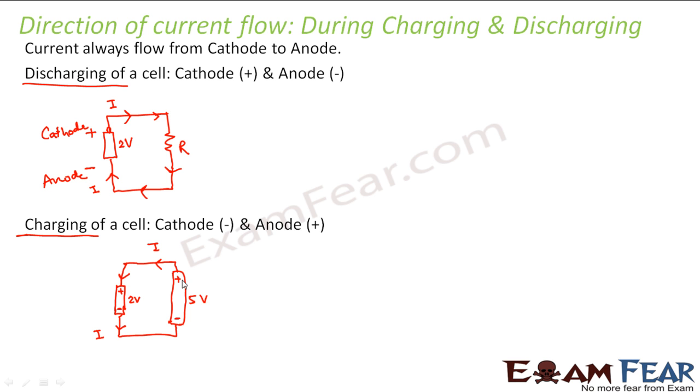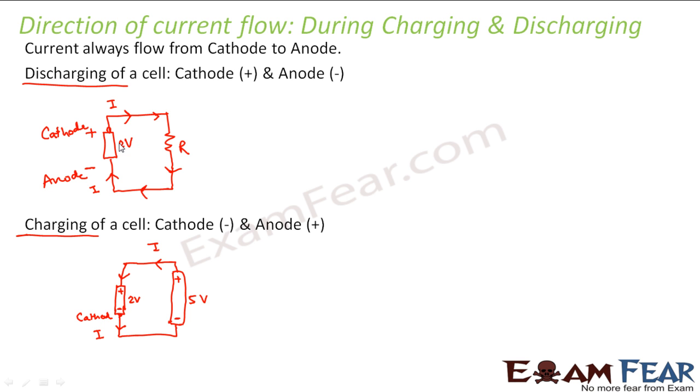Now, look at this particular cell, the 2 volt cell. What is happening? The current is leaving the 2 volt cell at this terminal. And what did I tell you? That current always flows from cathode. That means the terminal at which the current is leaving should be the cathode, right? So in this case, the cathode is the negative terminal for the same cell.